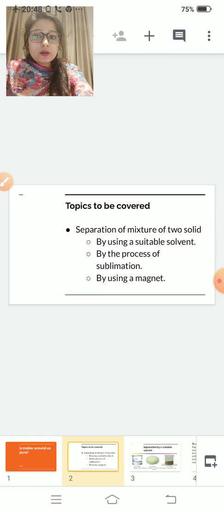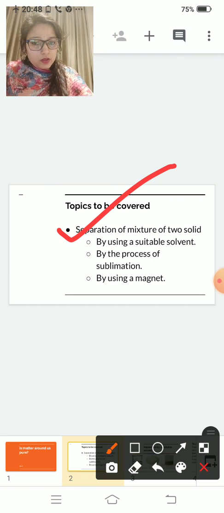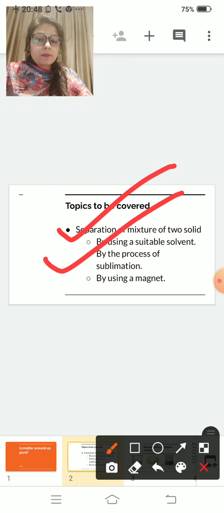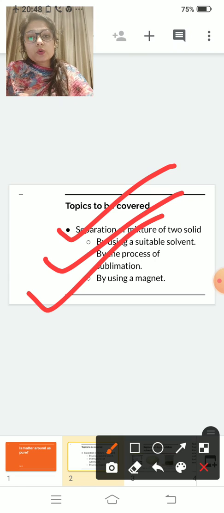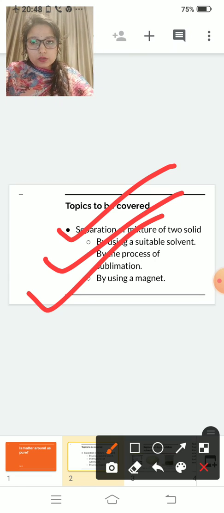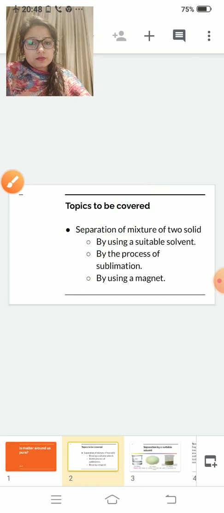The topics which we are going to cover are: by using a suitable solvent, by the process of sublimation, by using a magnet. How you can separate a mixture of solid and solid. There are 3 ways by which you can separate out a mixture of 2 solids. What are they? Number 1, by using a suitable solvent. Number 2, by the process of sublimation. And number 3, by using a magnet.